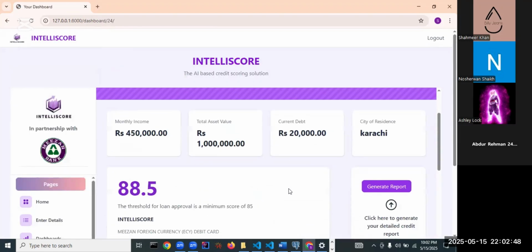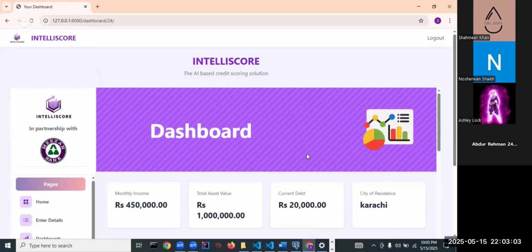Now this is our dashboard, okay? Basically this will assess his credit score. This would be forwarded to Meezan's head, or the customer would know it himself. And further, Shamir would now approach with the explanation of how the dashboard works and what we are doing here to fulfill our aim with the credit score that our model is calculating.